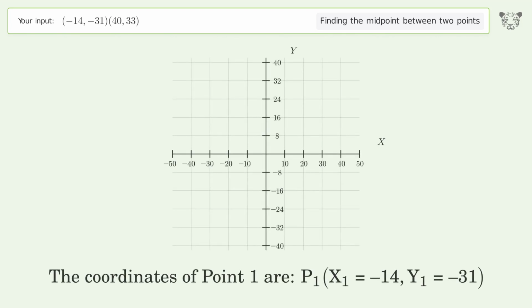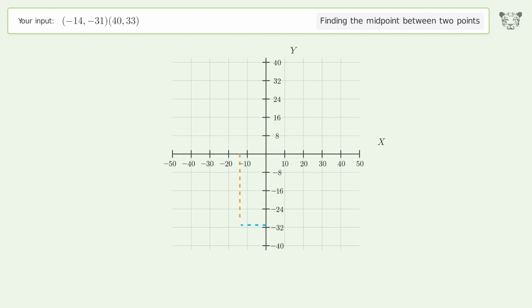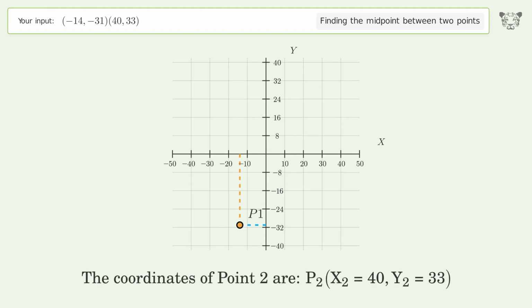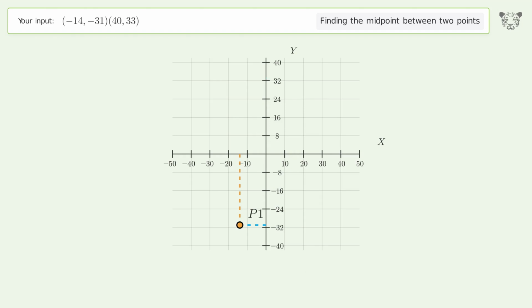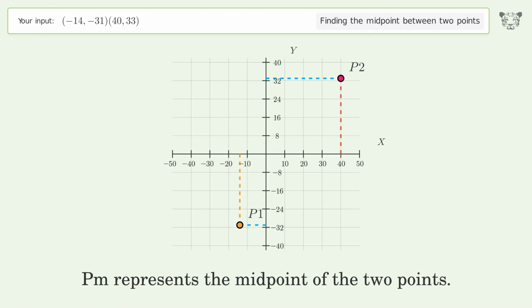The coordinates of point 1 are, x1 equals -14, y1 equals -31. The coordinates of point 2 are, x2 equals 40, y2 equals 33. PM represents the midpoint of the 2 points.